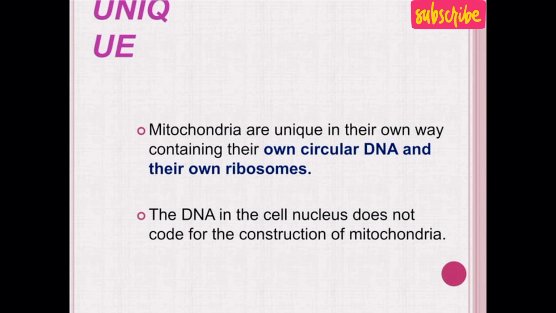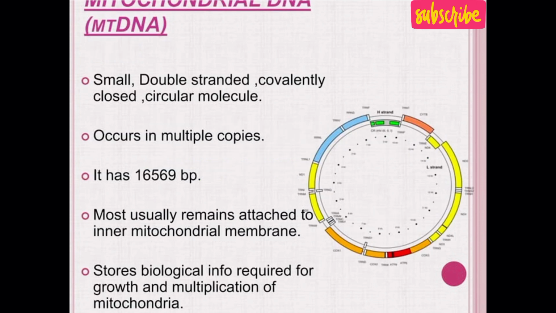Mitochondria are unique in their own way, containing their own circular DNA and their own ribosome. So that's why they prepare their own protein. That's why it is known as self-replicating organelles. So the mitochondrial DNA is a small, double-stranded, covalently closed circular molecule occurring in multiple copies, and it has 16,569 base pairs, and most usually remains attached to the inner mitochondrial membrane, storing biological information required for growth and